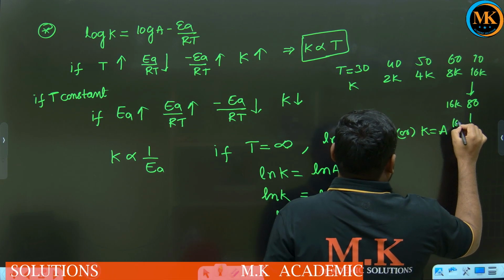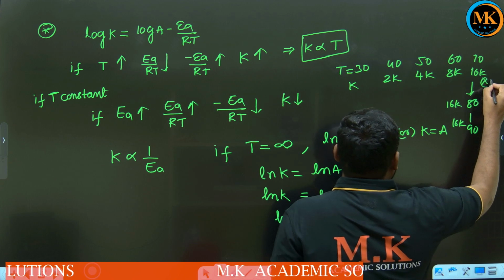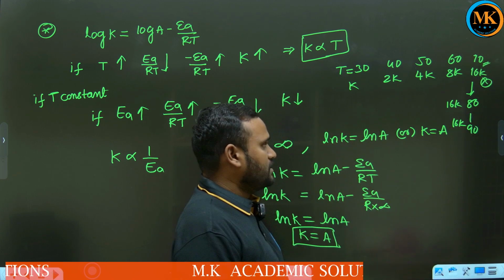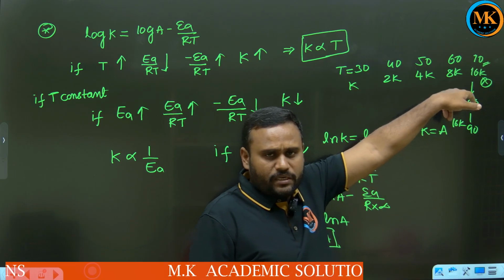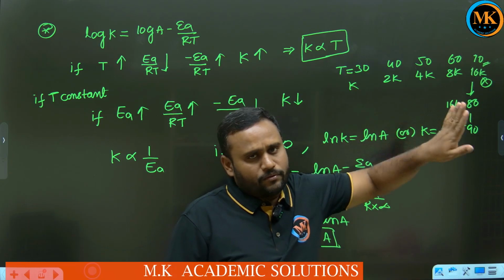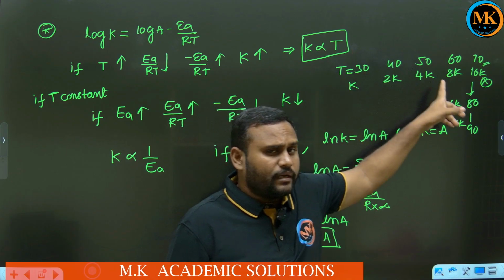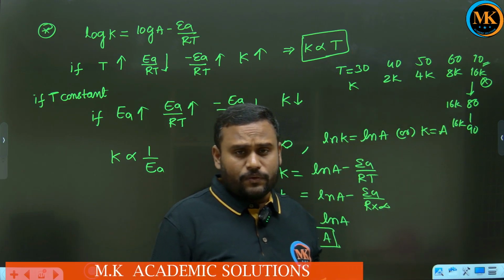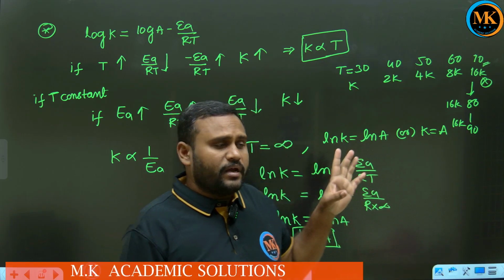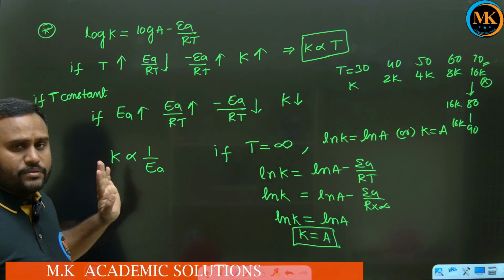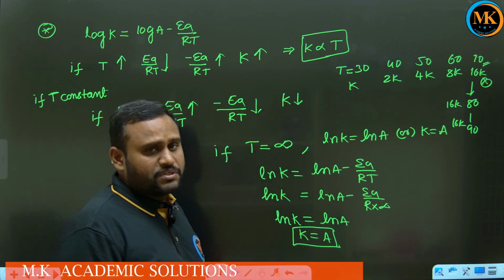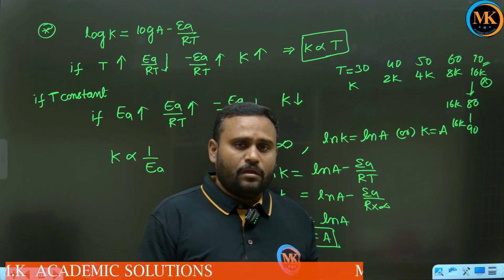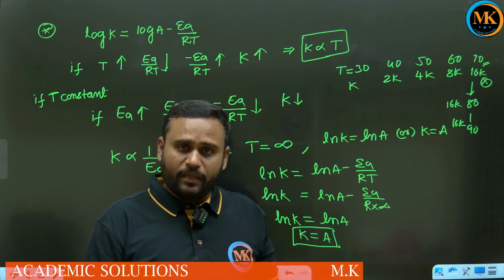This temperature is called infinite temperature. After this temperature, there is no change in the rate constant. Such a temperature is called infinite temperature. So this is the complete information about the collision theory and also the Arrhenius equation.